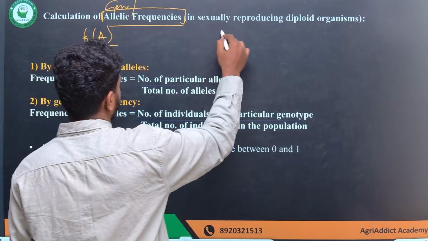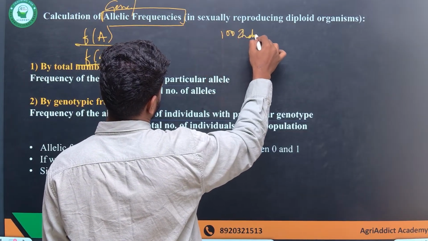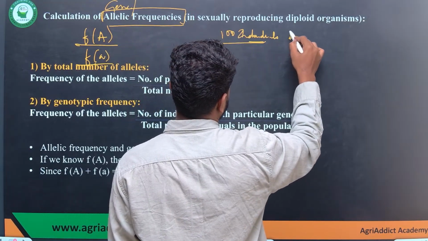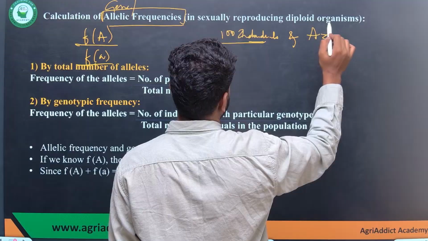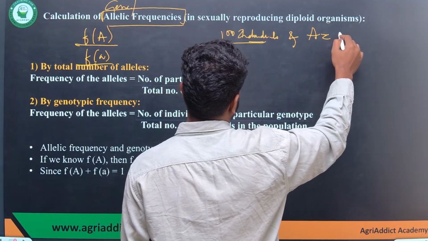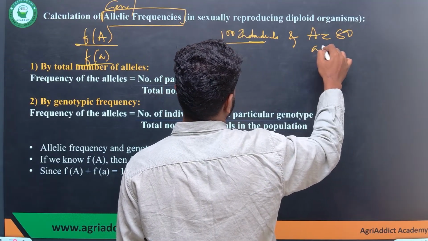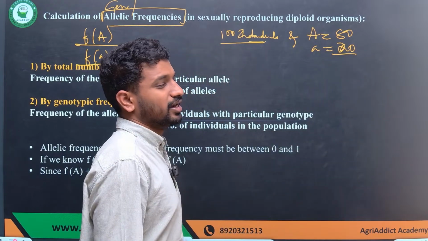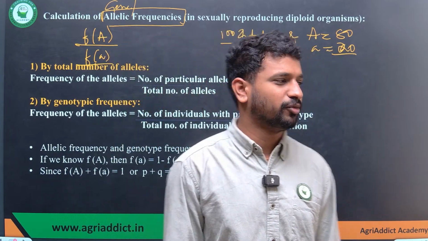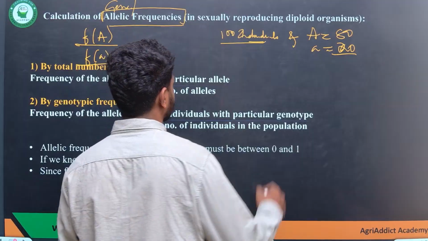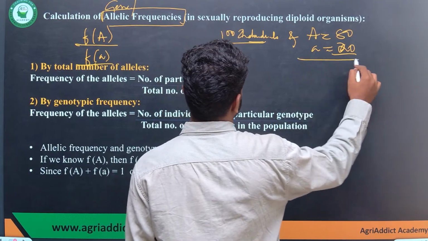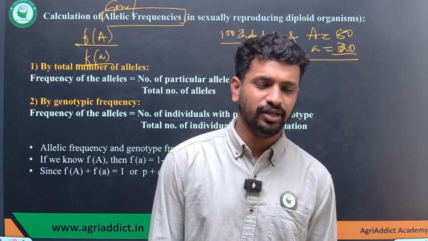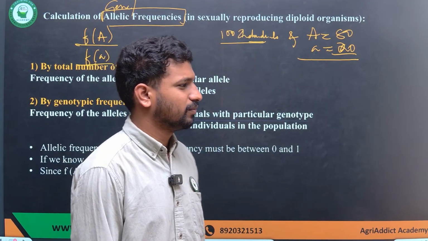Say there are 100 individuals, and the number of individuals having capital A is 80 and the number having small a is 20. Can you calculate the frequency of capital A and small a quickly? Yes or no?